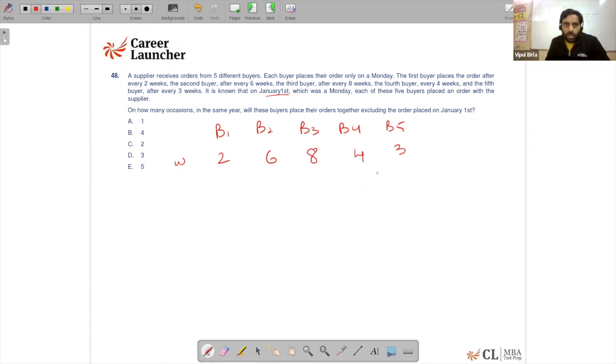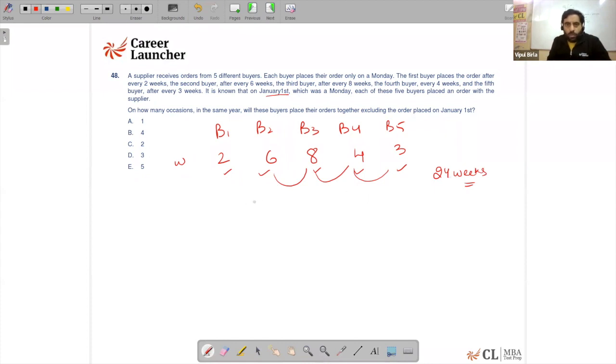So that means in order to get that value, I am looking out for a number which comes in the table of 2, 6, 8, 4, and 3, because then only will every buyer order on the same Monday. So the LCM of 2 and 8 is 8, and 6 and 8 is 24, 24 and 4 again 24, and 3, 24. Therefore, after every 24 weeks, they will be ordering on the same day.